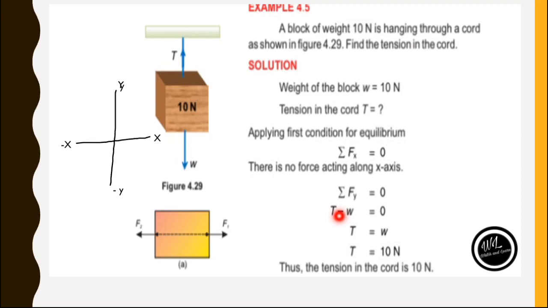So if we move the weight over here, the negative sign will be removed, and tension will be equal to the weight, which was 10 Newton. So the body will be in equilibrium. The weight of the body was 10 Newton and the tension will also be 10 Newton. They both will cancel the effect of each other and the body will be in the state of equilibrium.